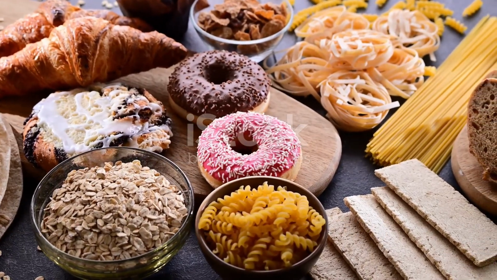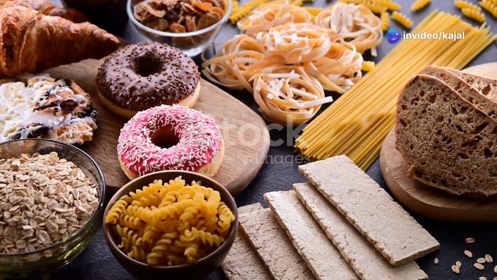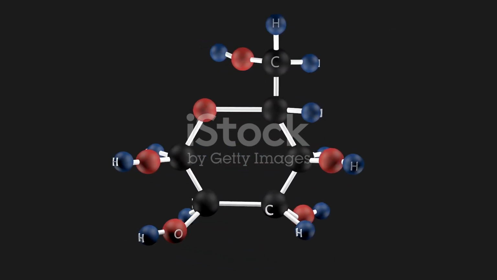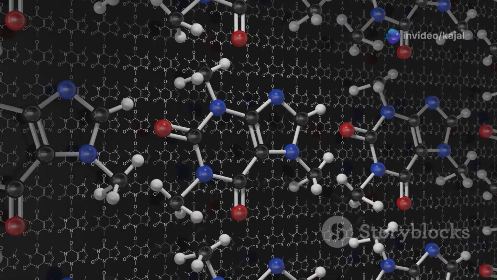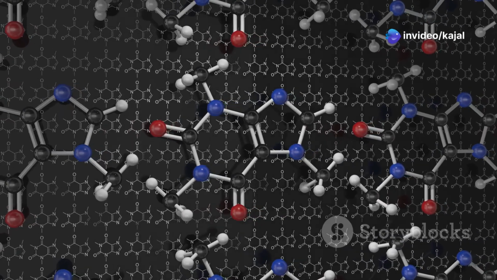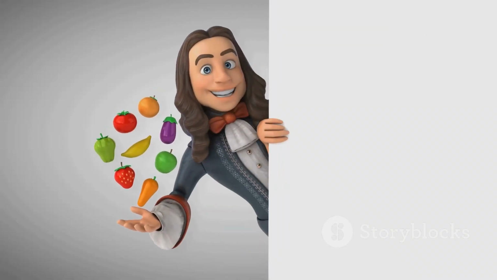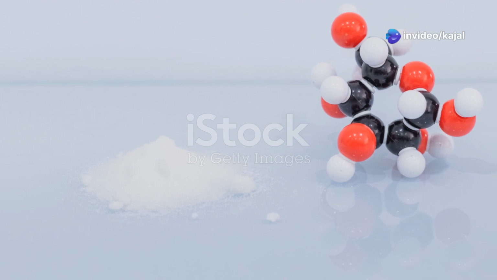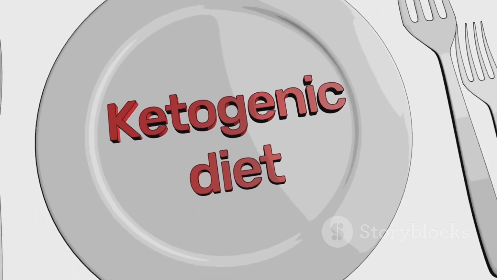Carbohydrates are classified into three major categories: monosaccharides, simple sugars; disaccharides, double sugars; and polysaccharides, complex sugars. Monosaccharides are the simplest form of carbohydrates, consisting of a single sugar unit. Examples include glucose, which has the chemical formula C6H12O6 and serves as the main energy source in cells. Fructose, found in fruits, is the sweetest natural sugar, and galactose is a component of lactose present in milk. Monosaccharides can be further classified as aldoses, which contain an aldehyde group such as glucose, and ketoses, which contain a ketone group like fructose.